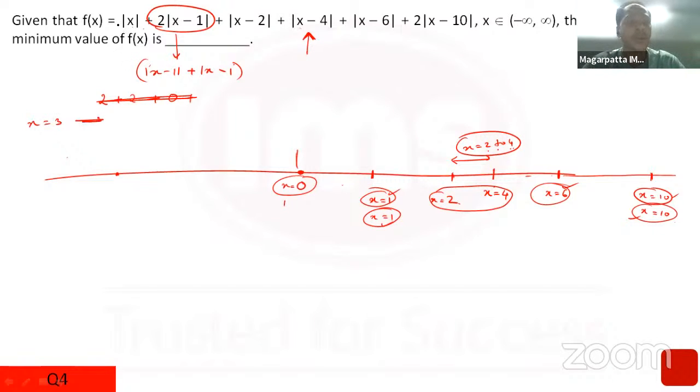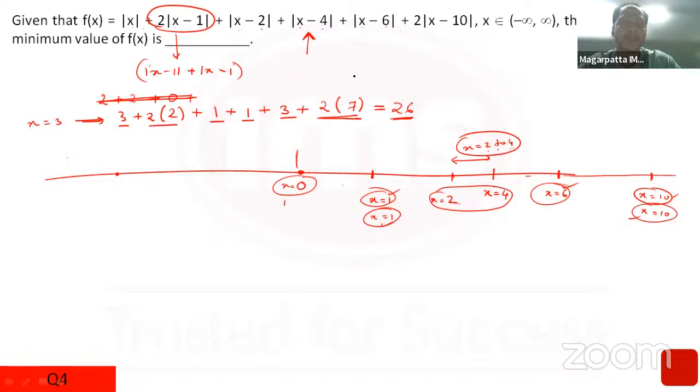So if I put x equal to 3, mod of x would be 3 plus 2 into 3 minus 1 is 2, 2 into 2, 4, plus 3 minus 2 is 1, plus 3 minus 4 is 1, mod of 1 is 1, 3 minus 6 is 3, mod of 3 is 3, plus twice of 3 minus 10 is minus 7, mod of minus 7 is 7, so twice of 7, and this should be the minimum value of f of x. 3 plus 4 is 7, plus 1 is 8, 9, 12, 12 and 14, the answer should be 26.